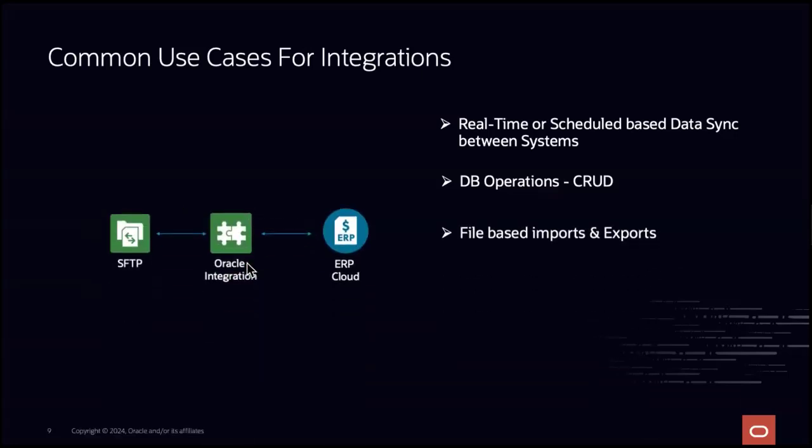And then the last one that we've seen a lot is file-based, right? You call an API, get some data, generate a file, and put that extract out into some SFTP, or you put that extract into an ERP system or a SaaS system to load the data, right?